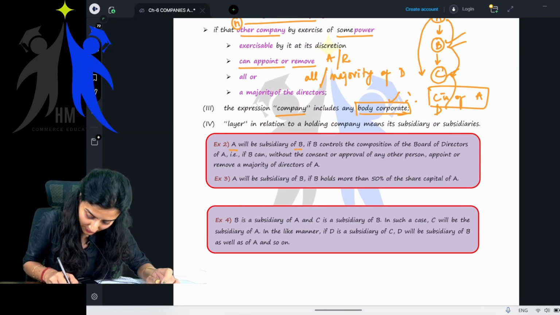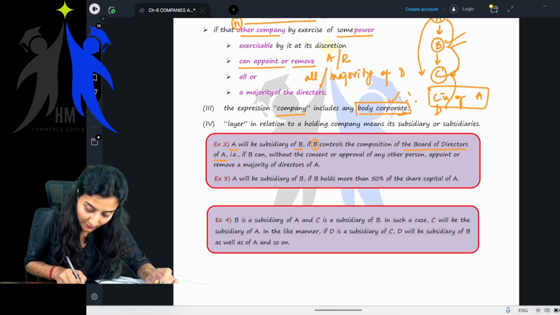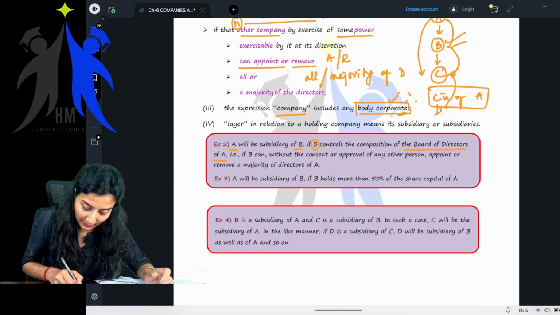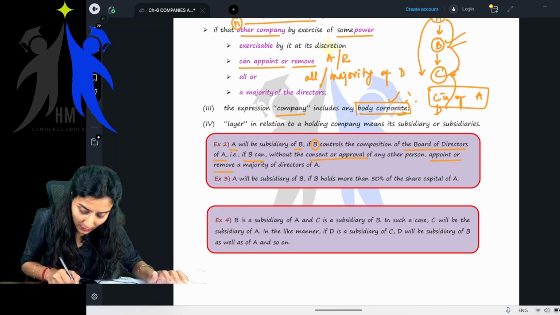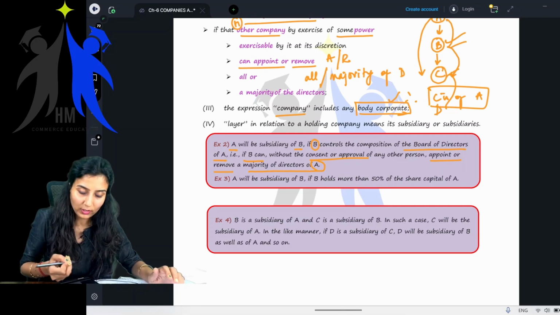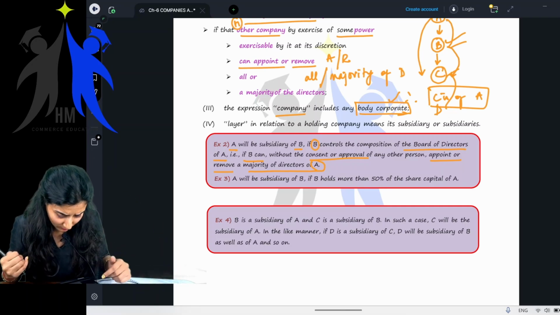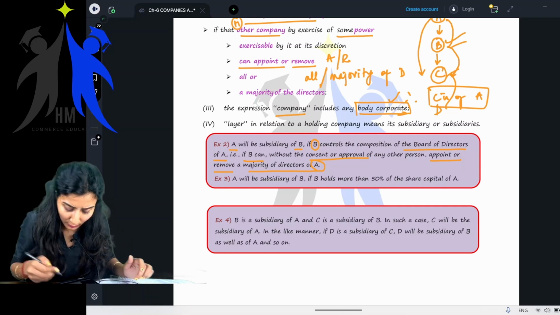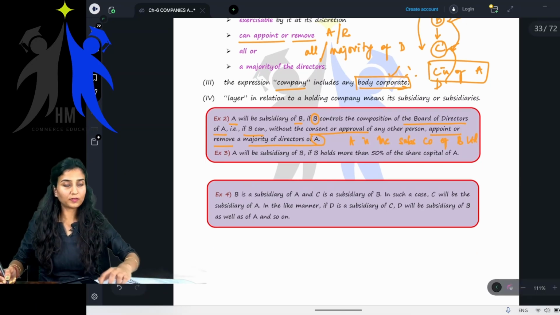A will be subsidiary of B if B controls the composition of the board of directors of A. Yes, that is what we have learned. That is, if B can, without the consent or approval of any other person, appoint or remove the majority or all of the directors of A, then what do we call? A is the subsidiary company of B Limited. Understood? That is what we have discussed all this while.